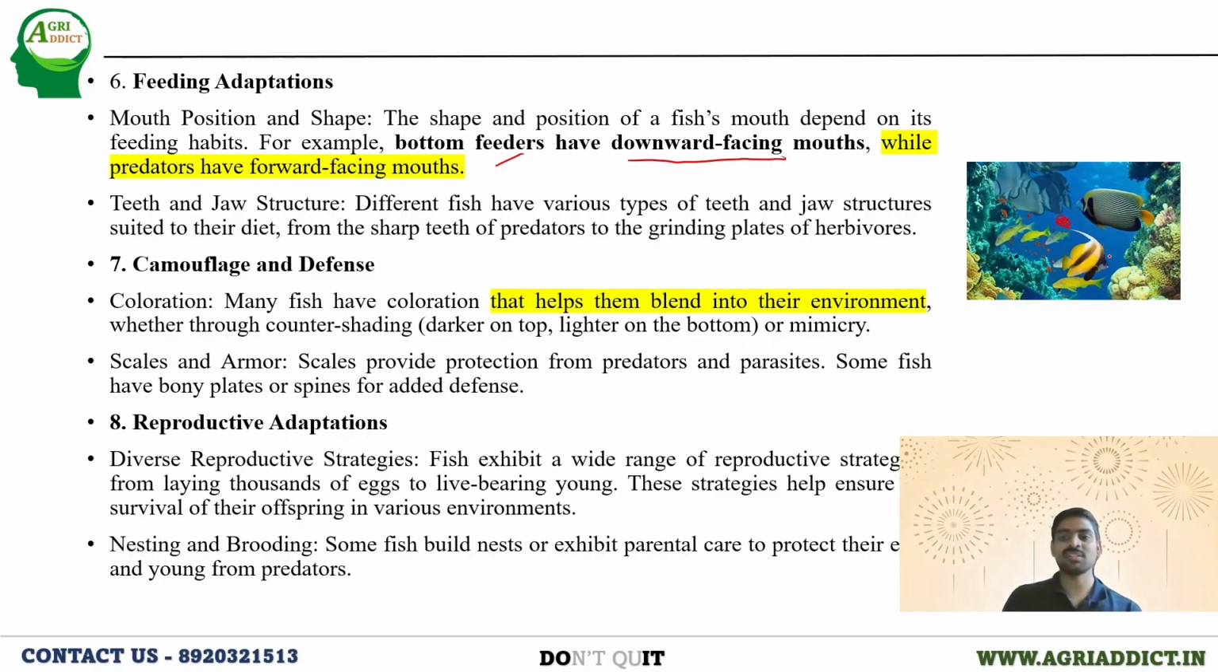That diversity of mouth exists in the fish species. Okay. Next, teeth and jaw. There are some herbivorous fishes that do not have jaws, and there are some predators which have jaw teeth. Next, camouflage in the defense.